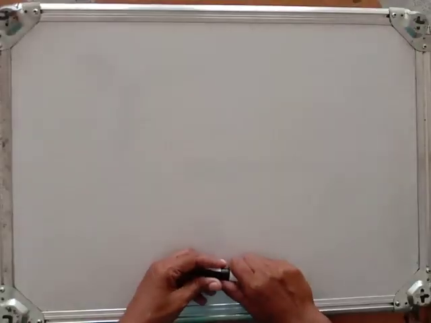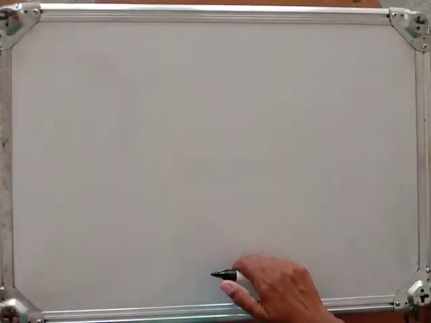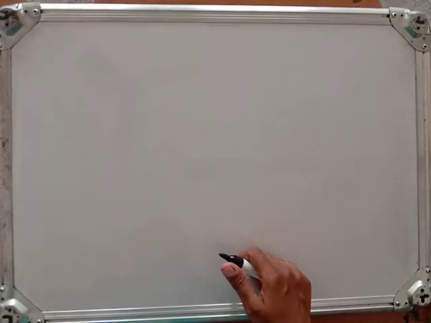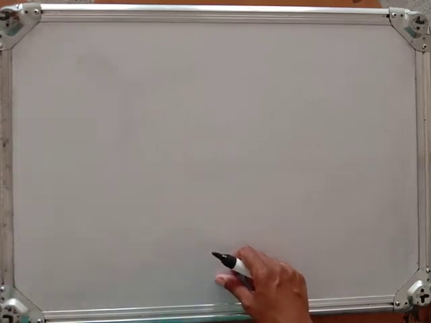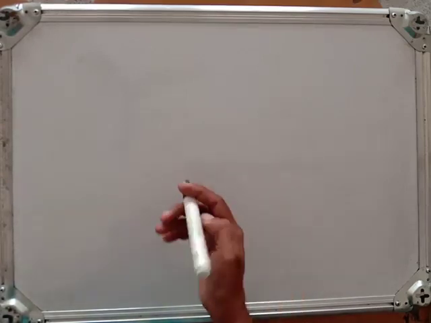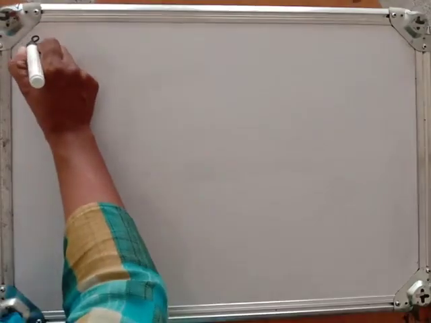Hello students. Now in the previous video we have seen examples on the Euclidean algorithm, how to express them as a linear combination of two different integers, and also how to find the GCD between two integers. Now in this video let us see some remarks on that. So let me write remarks.